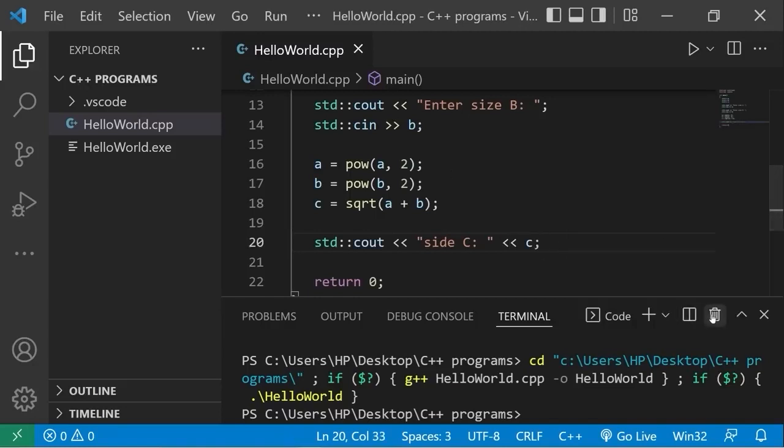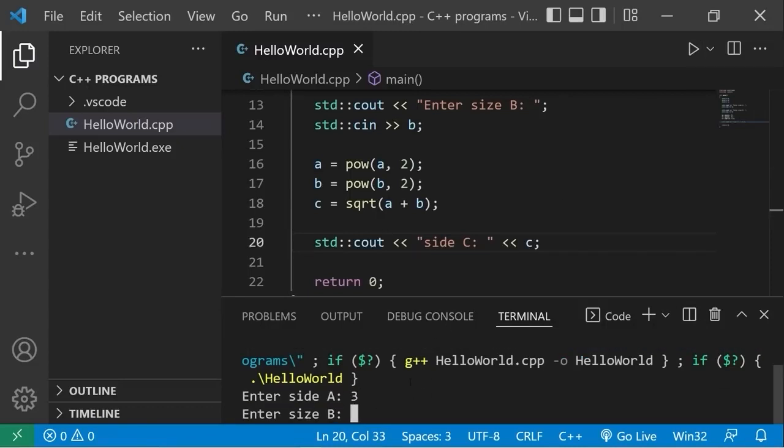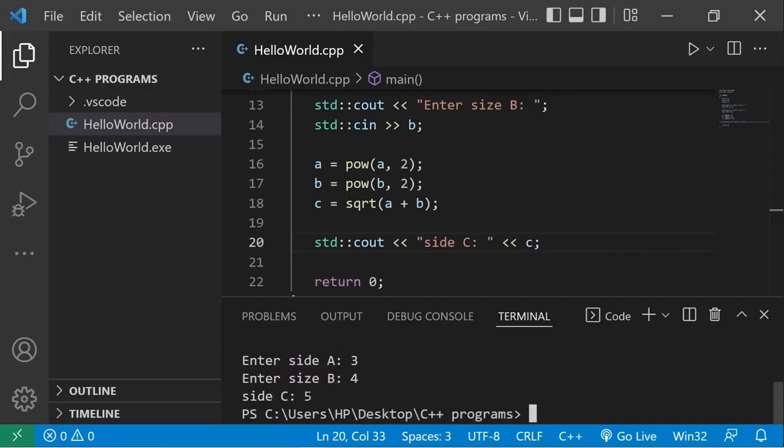Okay, let's try this. Enter side A. I'll type in 3. Side B will be 4. Side C is 5. We could shorten this code too.